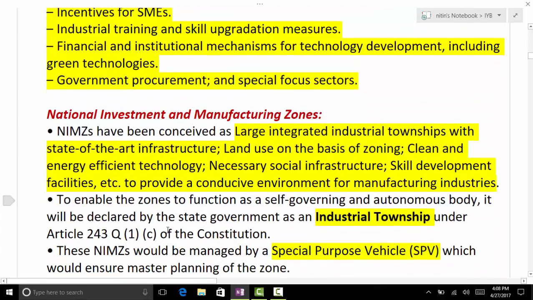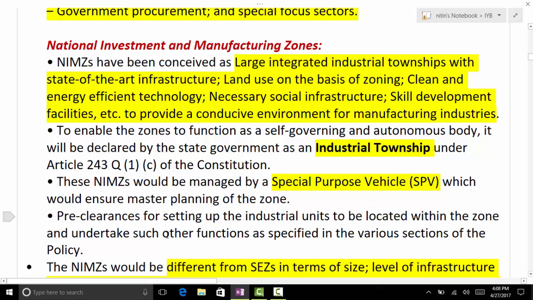What are the components of NMP? Amit? The important points regarding National Manufacturing Policy. Sir, the target is 25% of the manufacturing and the job. 25% what? 25% of GDP from the manufacturing sector, and jobs should be 100 million by 2022. It should be location neutral, sector neutral, and give incentive to green technology. Right. Good. It also proposed the National Investment and Manufacturing Zones.